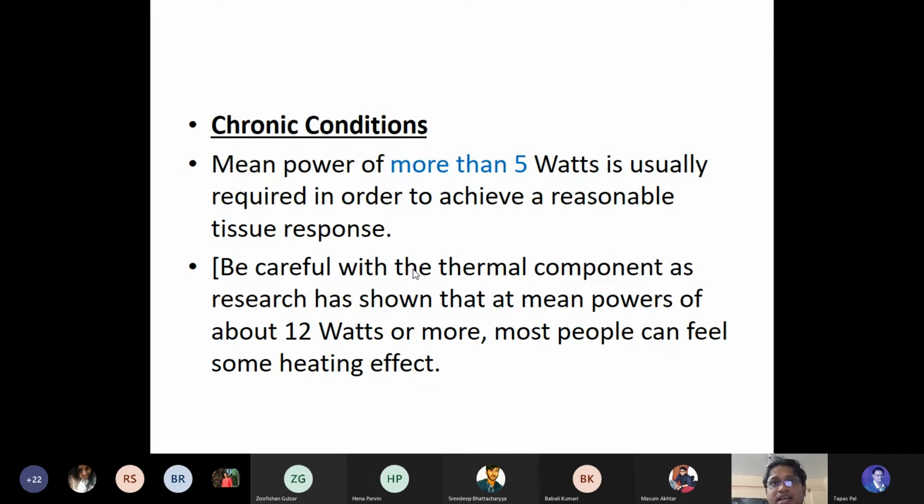Now there is a thing: whenever you increase the watt, if it is more than 12 watt, there is a chance of having heating again, so you need to not increase the watt more than 12 watts. As you are using the non-thermal effects, it's supposed to be within 5 to 12 watts.